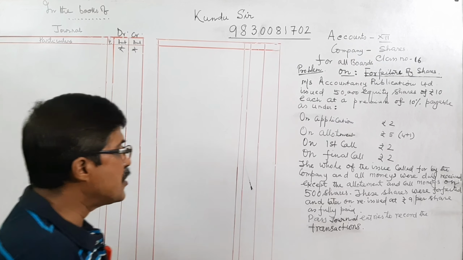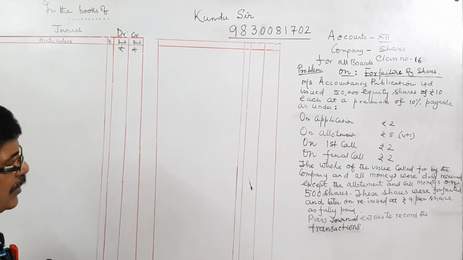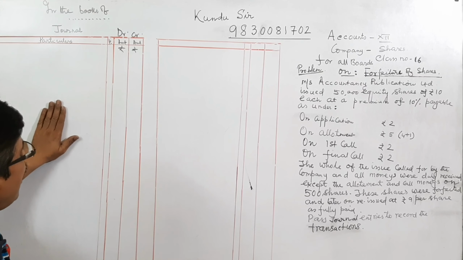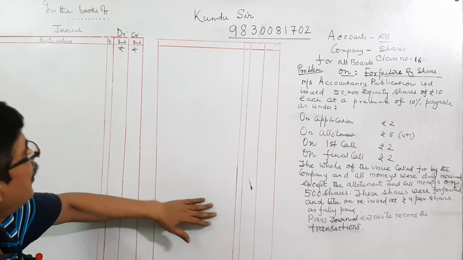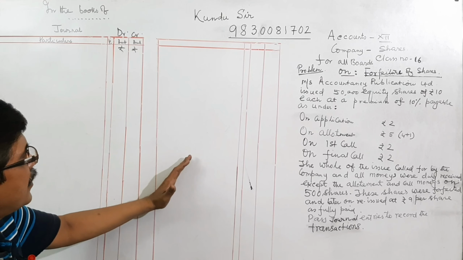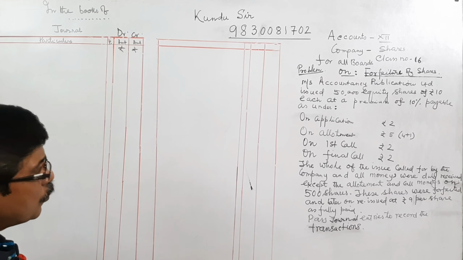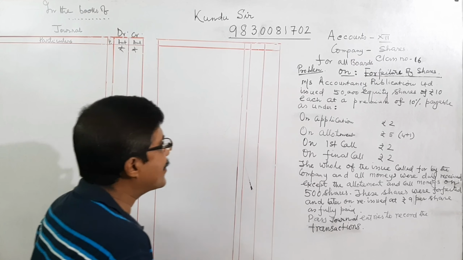But instead of sending to calls in arrear, we can do the sum alternatively. I will do it here, and thereafter in the second journal I will explain the alternative method, because there is no difference, but according to the problem we have to adopt the proper journal entries.